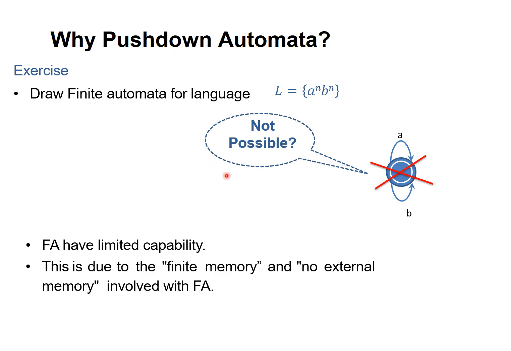That is the reason pushdown automata is chosen as compared to finite automata. The pushdown automata is more powerful as compared to finite automata. Let us see that now in the next slide. A pushdown automaton has a finite state control, accepts an input, and produces an output in terms of accepting and rejecting states. It's just like the finite automata.